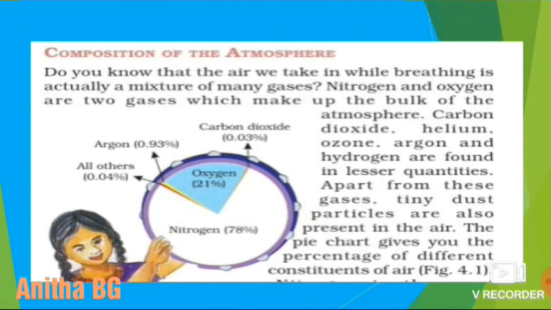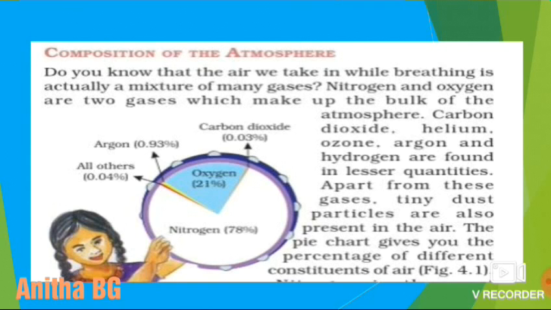Composition of the atmosphere. Do you know that the air we take in while breathing is actually a mixture of many gases? Nitrogen and oxygen are the two gases which make up the bulk of the atmosphere.